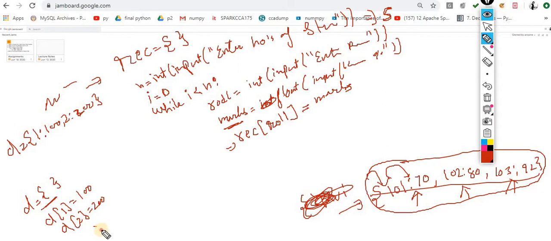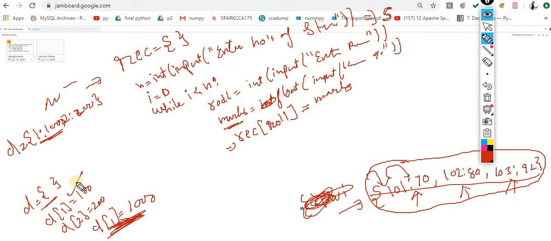If I do this, D of 1 is equal to 1000, now what will happen? Now this 1 has been updated with the value of 1000. Why so? Because this is the concept of the mutable.